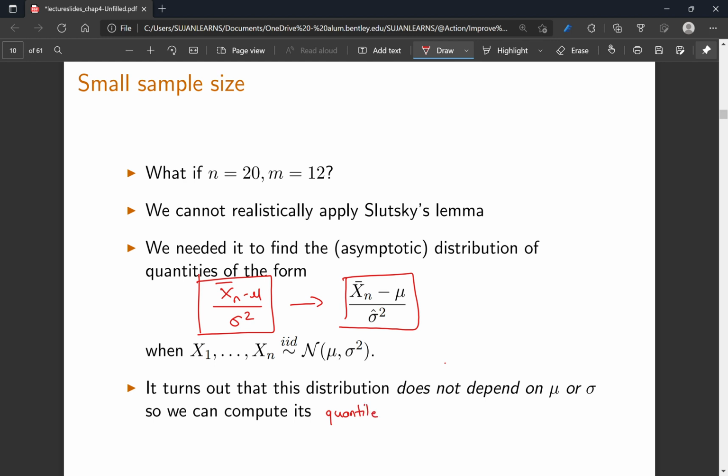We can compute a quantile by using numerical integration. Of course, we cannot compute quantile using closed form as we have done before, but we can compute quantile by doing numerical integration. Fortunately, people have done this for us already, and you can see those things on a website or in the back of the book at several places if you want.